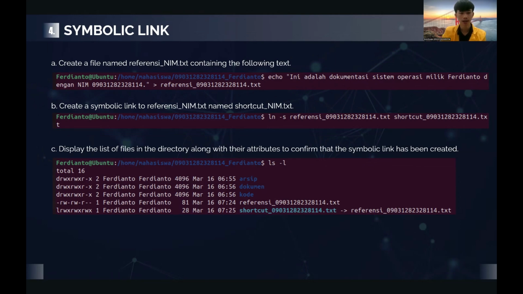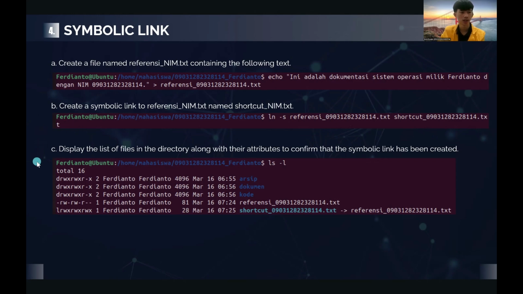So I use the command ln -s referency_090312823281114.txt, the file which we want to create a symbolic link to, shortcut_090312823281114.txt. So the referency_myname.txt file has a symbolic link to the shortcut_myname.txt file.